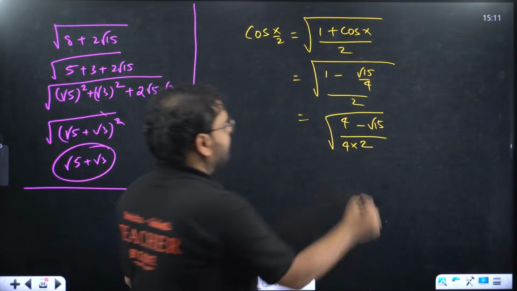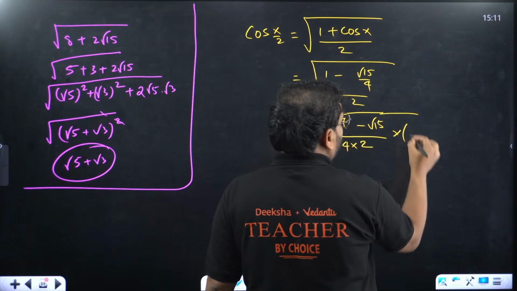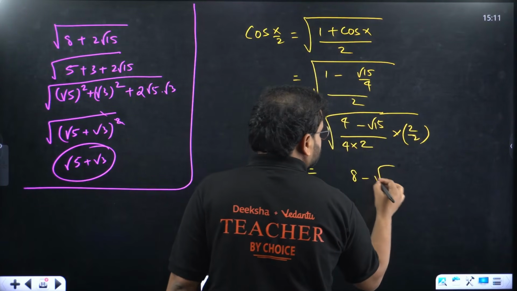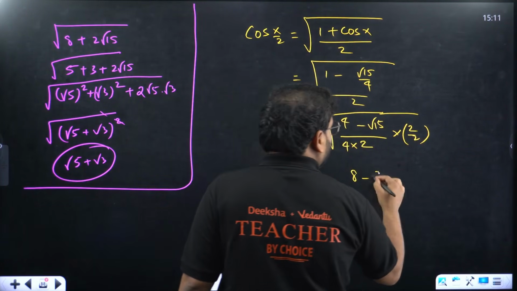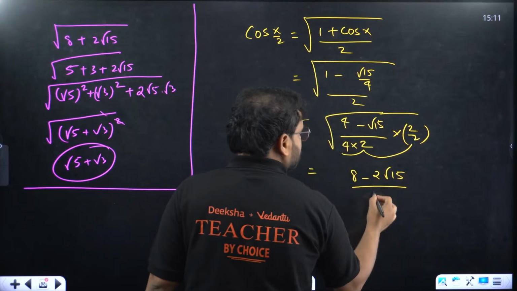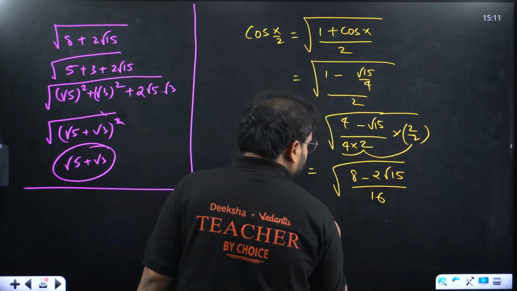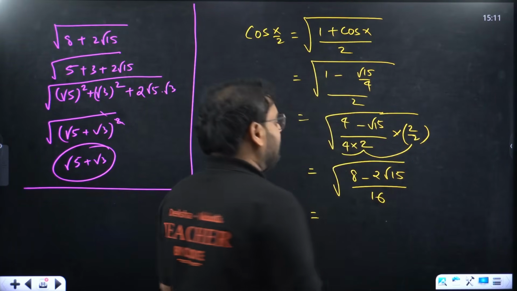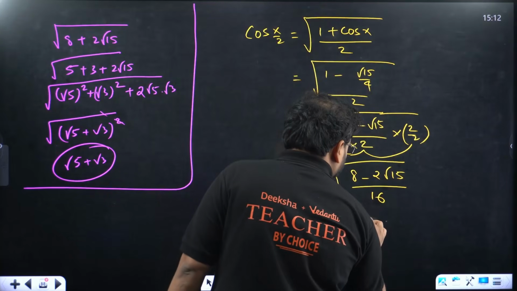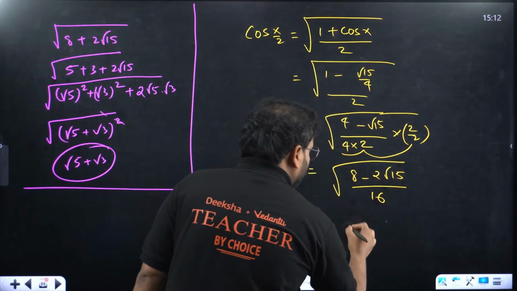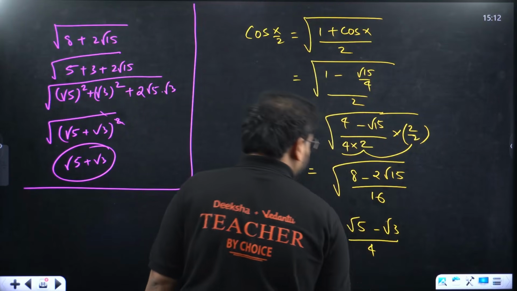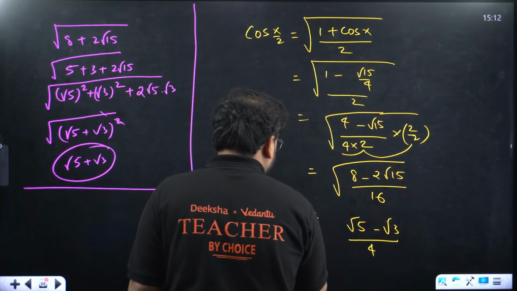So 8. Now if you multiply again here also into 2 by 2, you'll have over here 8 minus 2 root 15 upon 4 into 2 into 2, 16 root over here. This will become what? Please check. This over here is nothing but the same result, right? Root 5 minus root 3 by 4. This is your cos x by 2.